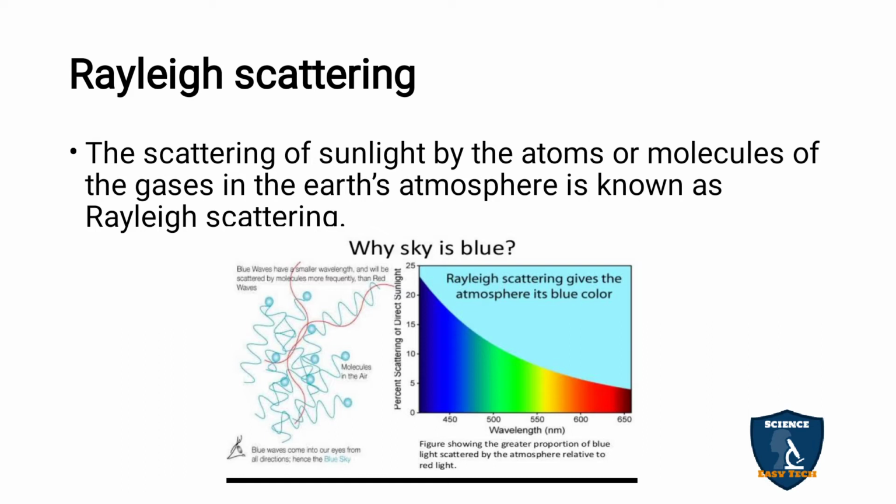In the morning you can see the sky is blue in color. Most parts of the sky are blue. Why? Because blue has a medium wavelength, and it scatters more compared to the larger wavelengths.